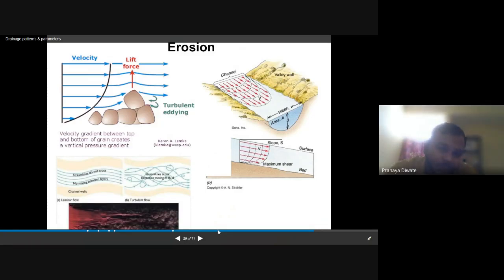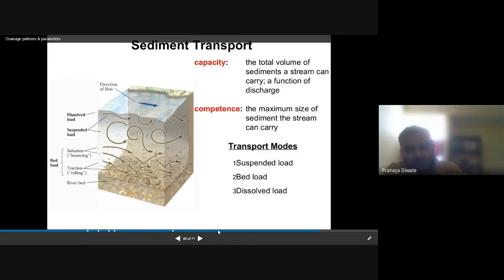Then you have the erosion process. In the erosion process, material is taken from one place to another place. That is known as erosion. Sediment transport is when you move material from one place to another place.